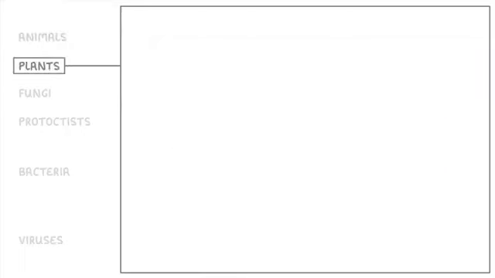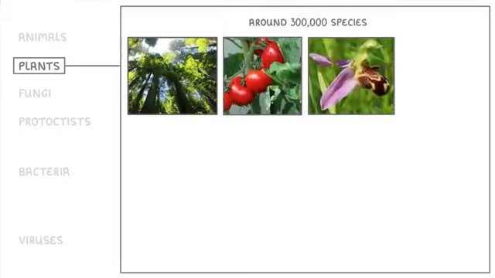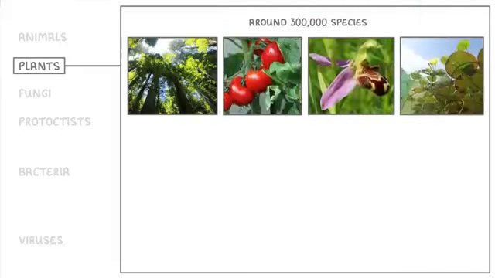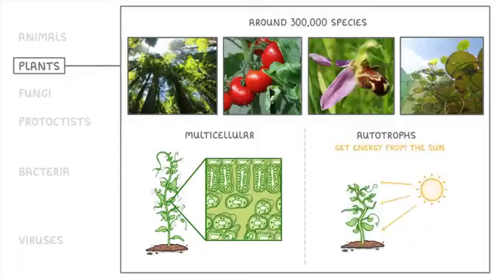Moving on to plants, this kingdom is pretty familiar as well, and probably includes around 300,000 species, ranging from redwood trees, to bee orchids, to tomato plants, to water lilies. Like animals, plants are multicellular, so they're made up of lots of different cells. But importantly, they are autotrophs rather than heterotrophs. This means that they get their energy from the sun using photosynthesis, rather than by consuming other organisms.